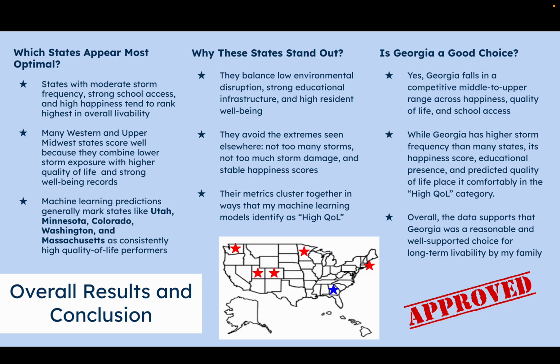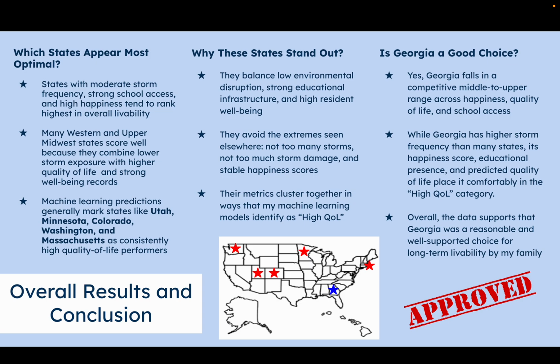And last, what states appeared the most optimal, overall results and conclusions? We saw that Utah, Minnesota, Colorado, Washington, and Massachusetts were the highest. They had low environmental disruption, strong educational infrastructure, and high resident well-being. They avoid extremes elsewhere, not too many storms, and they are clustered together in the high quality of life.